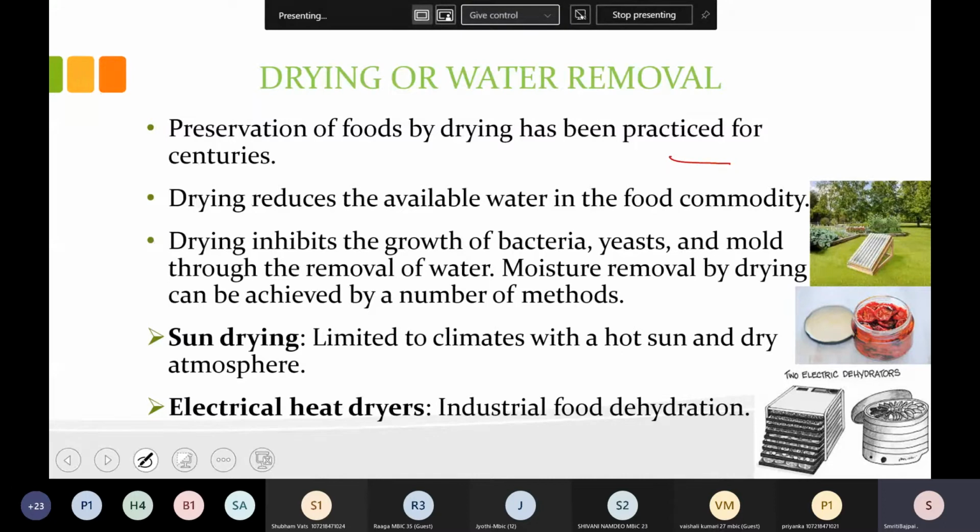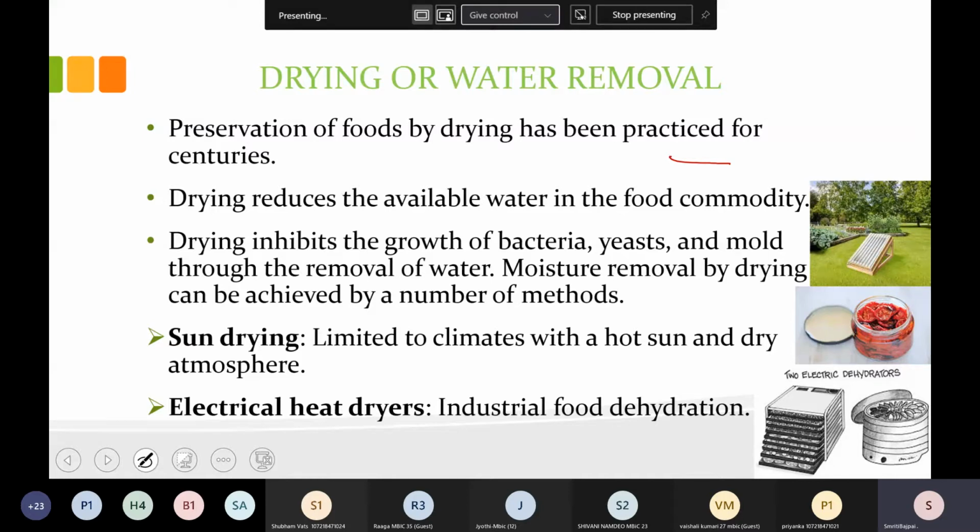In our households also you have seen, if we need to keep things for a longer duration, like red chilies or many other things, you need to keep them in the sunlight for some time. That is also one of the drying processes. In this we are removing some content of water in the presence of sunlight. If we keep things like that only for storage, they can spoil very easily. But if we have dried them, then they can be kept for a longer duration.